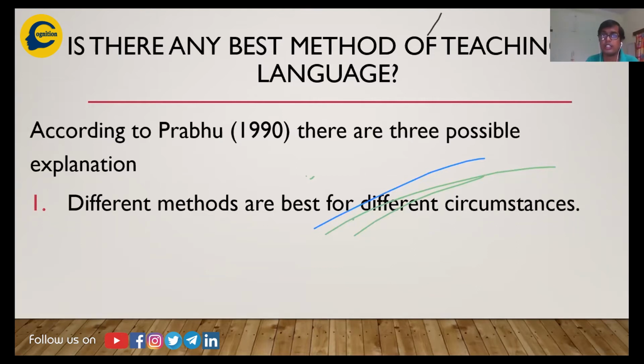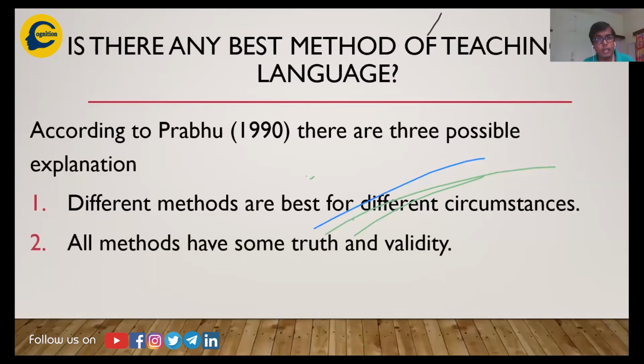Based on your need to learn a language, different methods will suit you. For example, if you are learning a language simply to be a clerk, go with the grammar translation method. But if you're learning a language to use it in your society, CLT is the best. So any method is best based on your need to learn the language. However, this is also a very important point that I'm raising, the need to learn a language, which we will come to in the next slides.